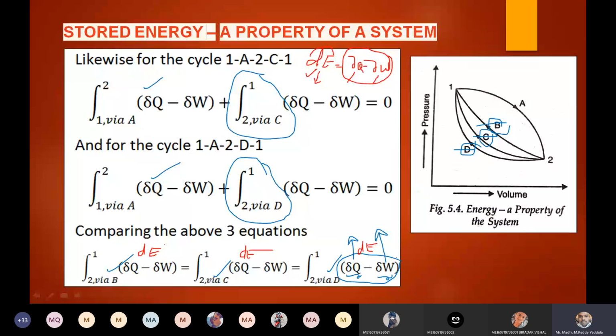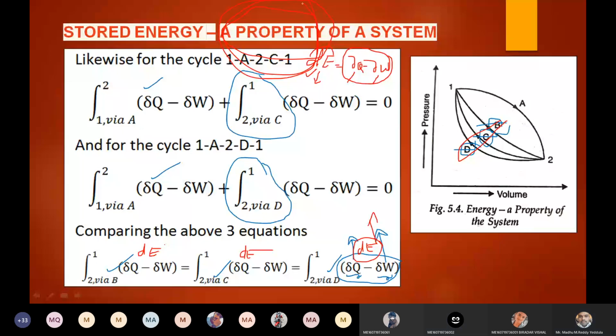Meaning that dE, the energy, is independent of the path followed. Nothing but the energy is a point function. Therefore, when it is a point function, it is nothing but a property of a system. That is the story of this one. Energy is a property, because in all the three cases the energy is independent of the path followed. Therefore, energy is a property. Any doubt in this one? Please ask me. Sir, we can write dE as E2 minus E1.